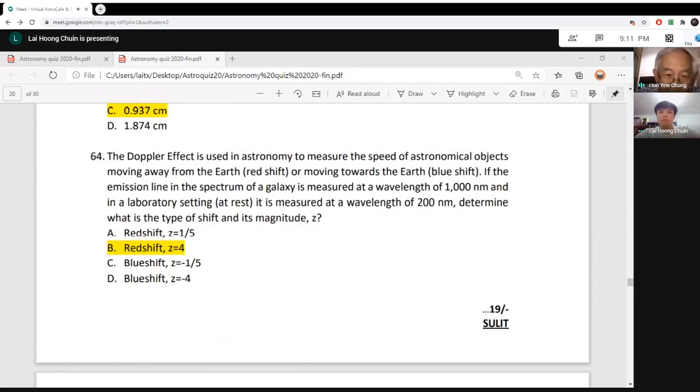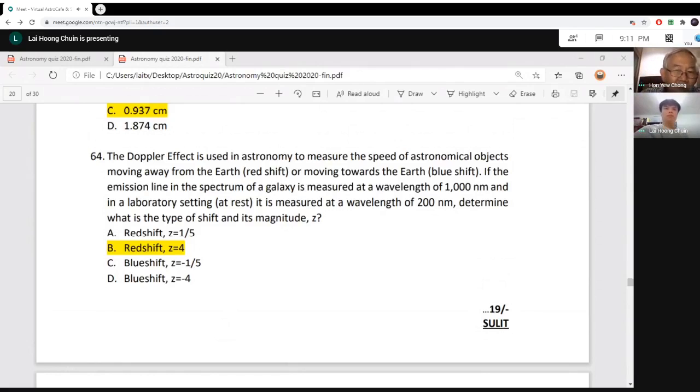And then in the laboratory, they also do the same experiment for the calcium 2 line, and they find that the calcium 2 line is 200 nanometer. Wow, that means it's stretched a lot. So once you know that lab is 200 nanometer, in space 1000 nanometer, so it's actually a galaxy flying away from us at very far away.